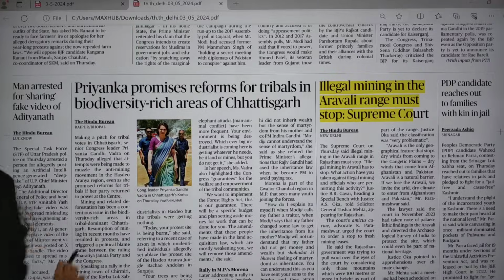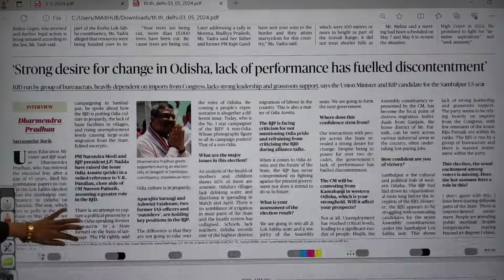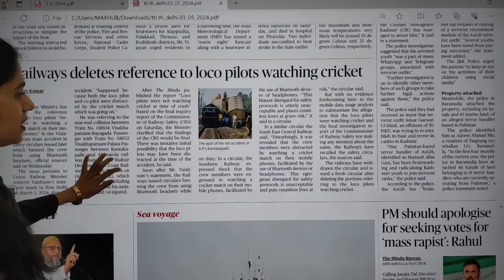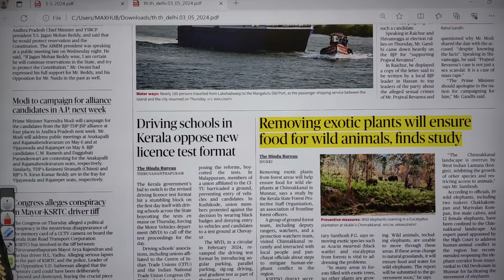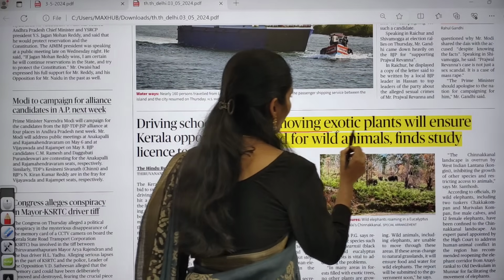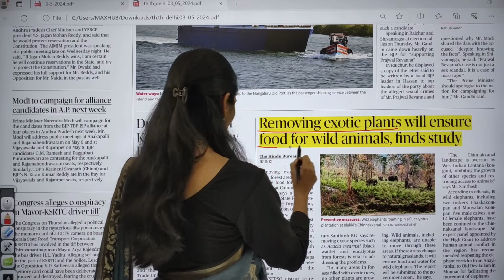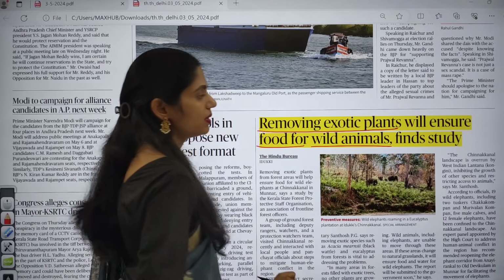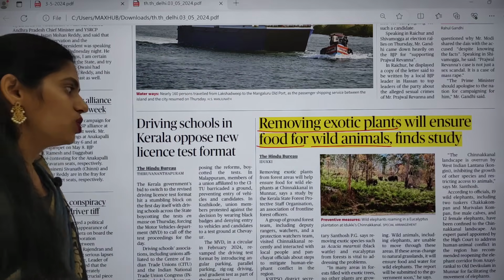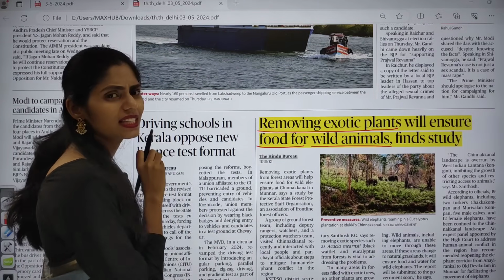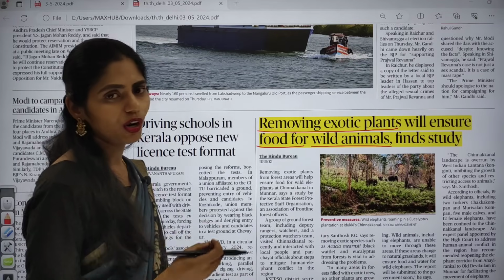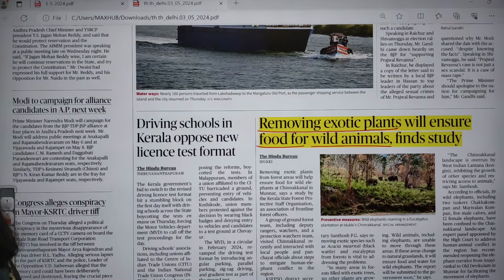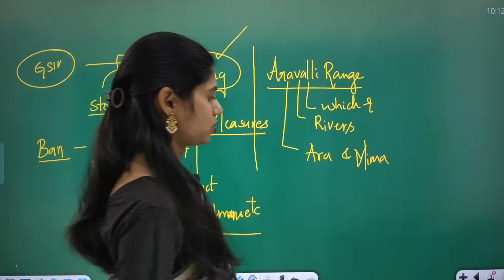And now let us move on to the next topic. That is also in the states page itself. Yes, here you can see this topic: removing exotic plants will ensure food for wild animals, finds study. So this article we are going to see extensively today. This article is important from your environment and ecology perspective. So first let me give you the dimensions.